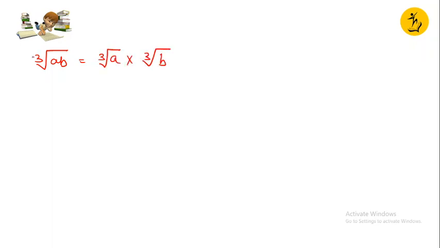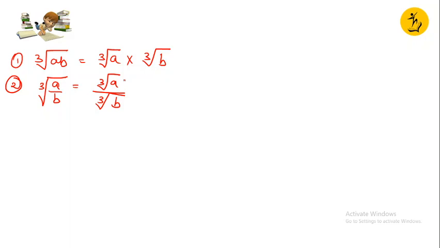This could be written. Second point, cube root of a upon b. If this is given, then I can write it like this: cube root of a upon cube root of b. This could be written. Clear, children?